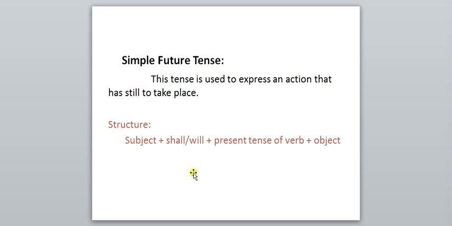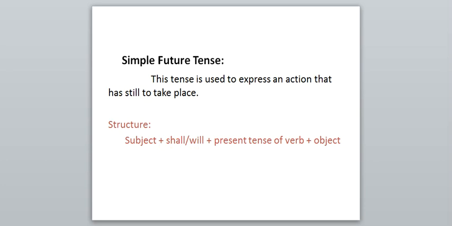Understood? And so the sentence construction of simple future tense is subject plus shall or will plus present tense of verb plus object. See, these both auxiliaries are there. Shall is used with I and will is used with the remaining subjects.